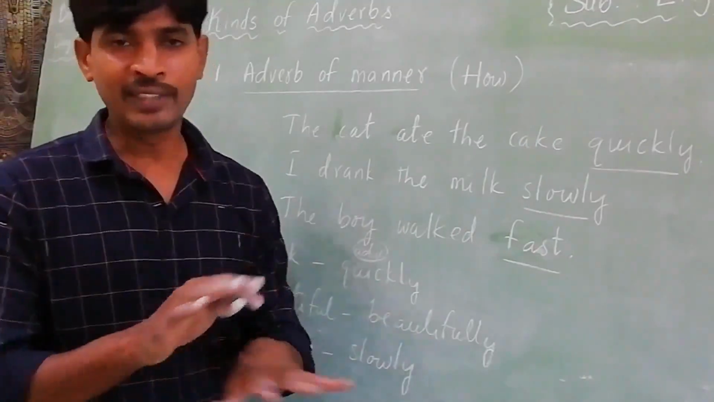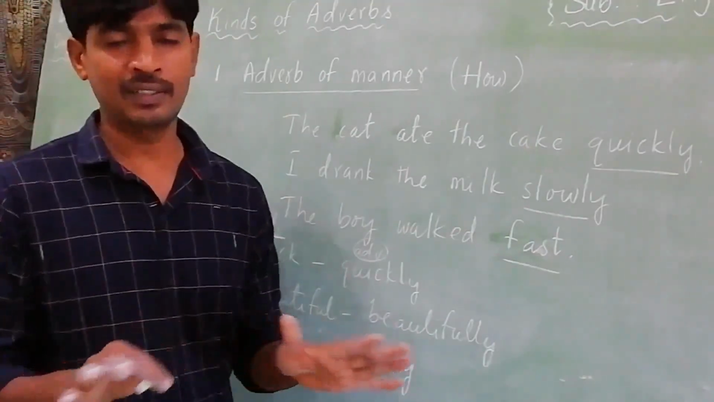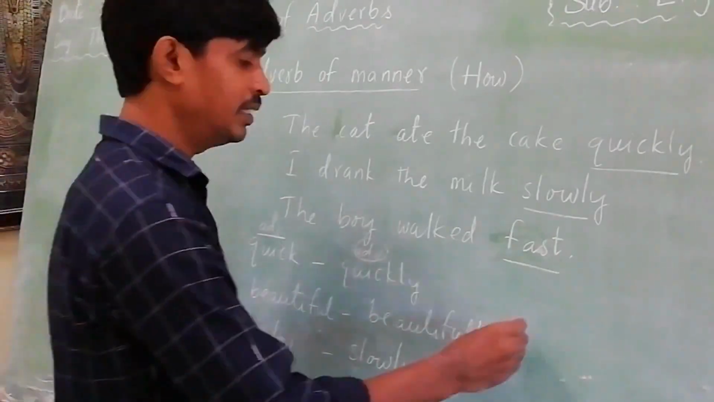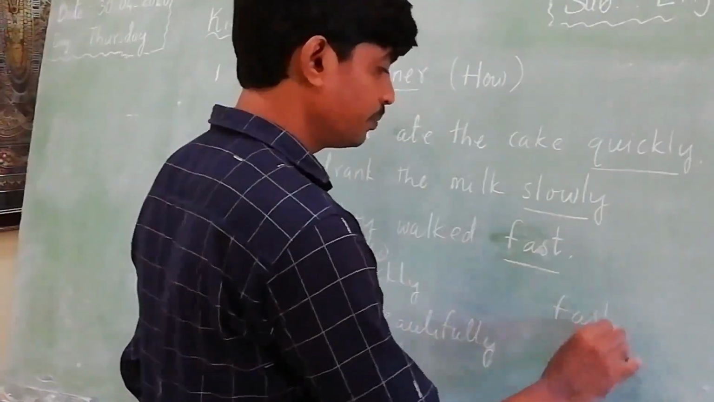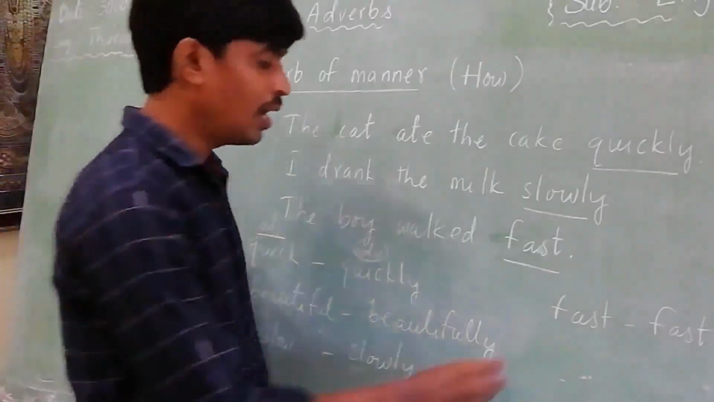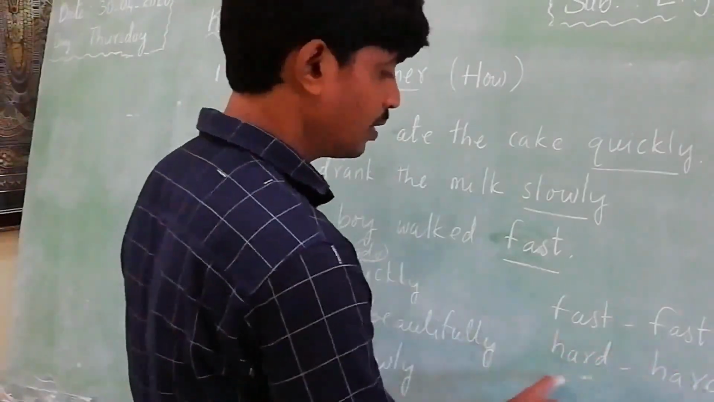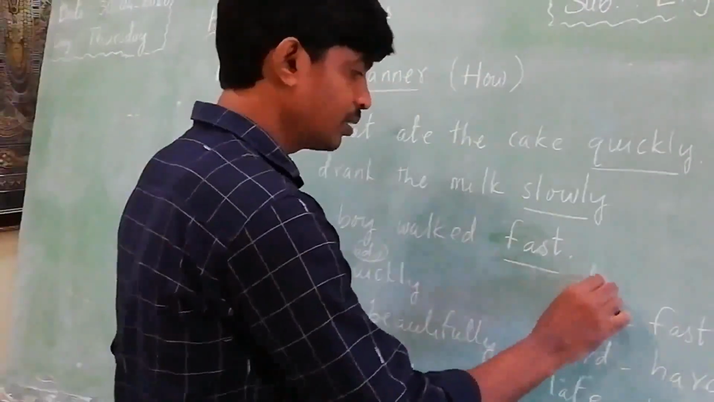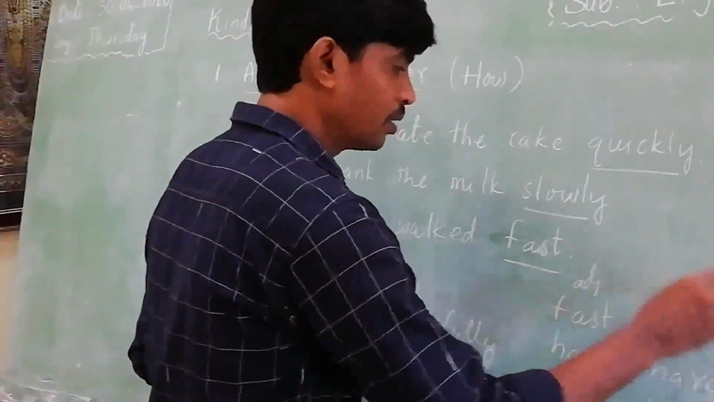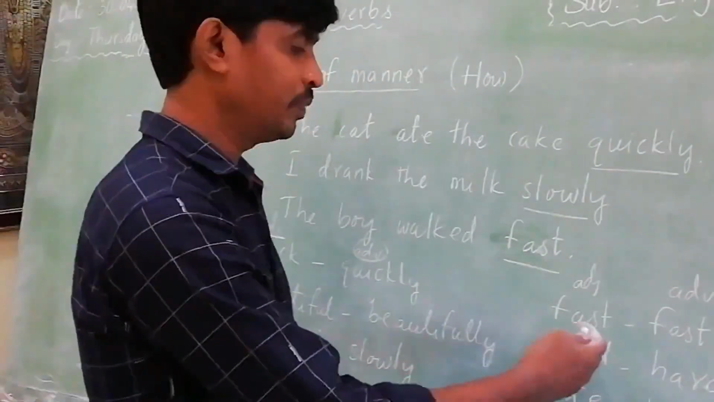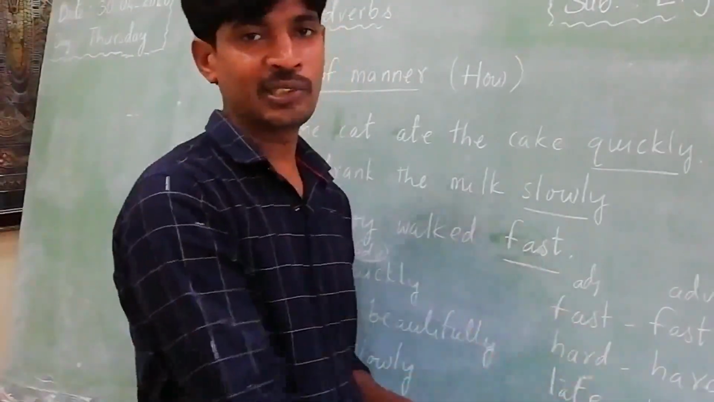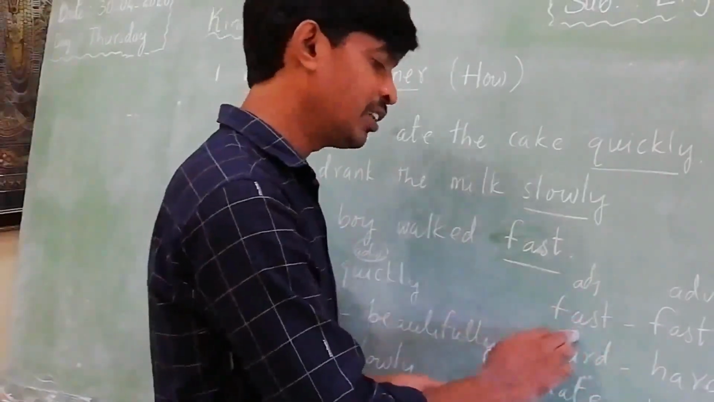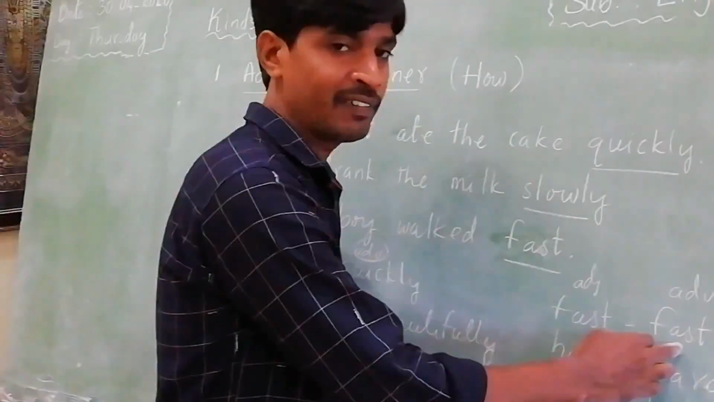Remember, not every adjective becomes an adverb by adding ly. Some words remain the same. For example, see here: fast, fast; hard, hard. Here these are adjectives and these are adverbs. Both are the same, but how do you identify whether it is an adjective or an adverb? The words remain the same; it is also an adjective, it is also an adverb.